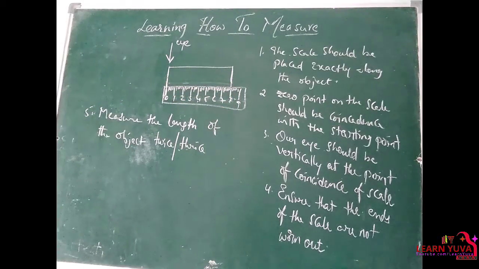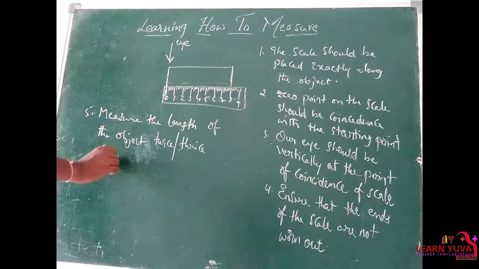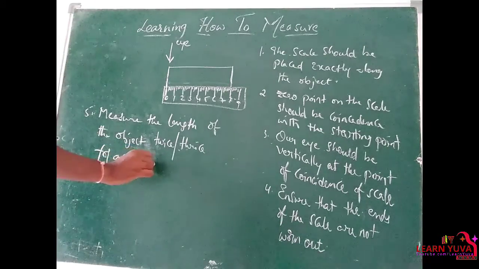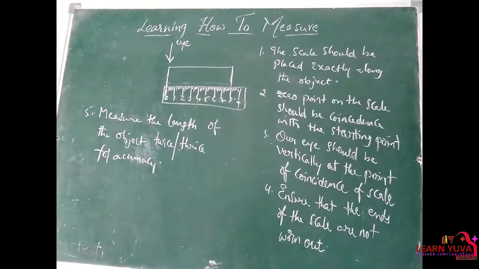So for clarity and accuracy, we must measure twice or thrice. These are the precautions we have to take care of while measuring the length of any object.